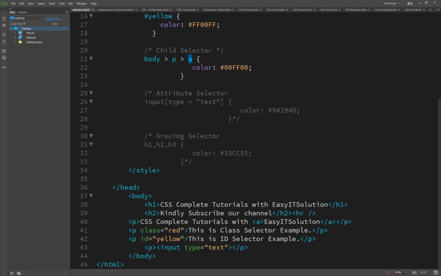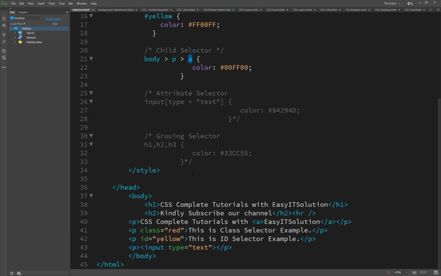So it applies only here, because inside the body it found the first priority of the paragraph. Inside the body here there are 3 paragraphs, 1 2 3, and of course a 4th paragraph here, but it's only working on the anchor inside the paragraph.